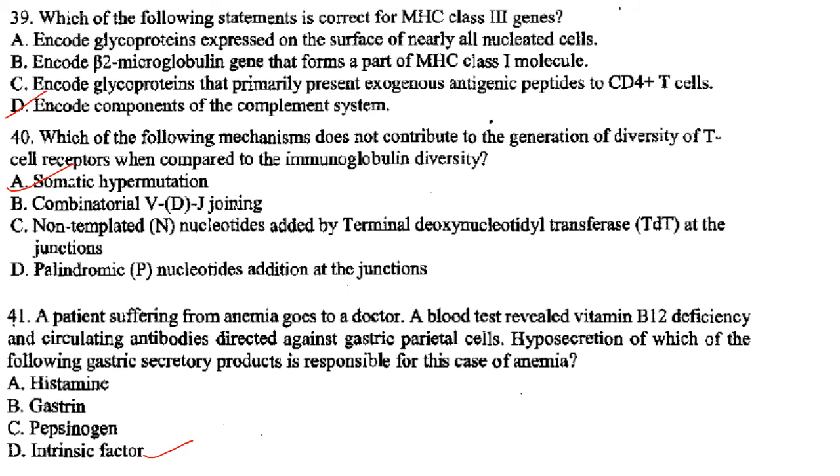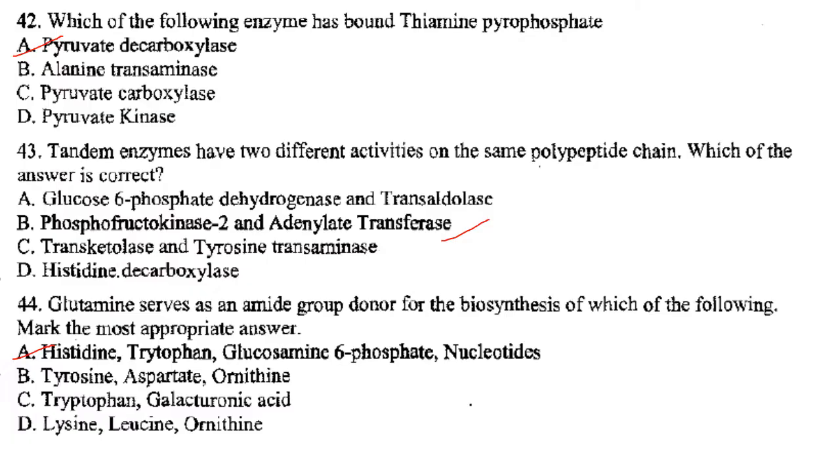Intrinsic factor is a protein made in the stomach and it is needed to absorb vitamin B12. So lack of intrinsic factor causes vitamin B12 deficiency anemia, and it is pernicious anemia. So the answer is option D, that is intrinsic factor.